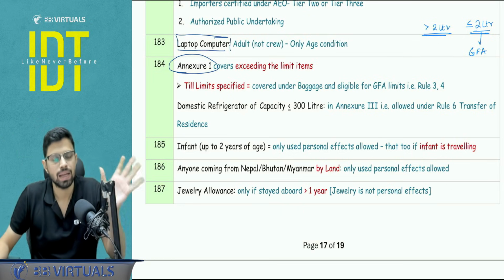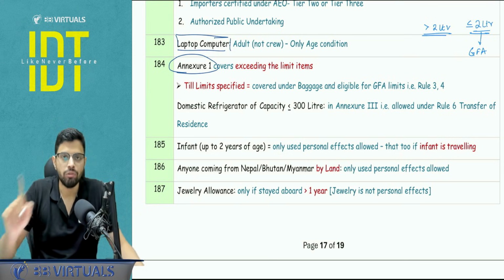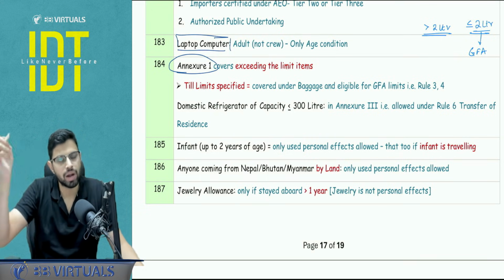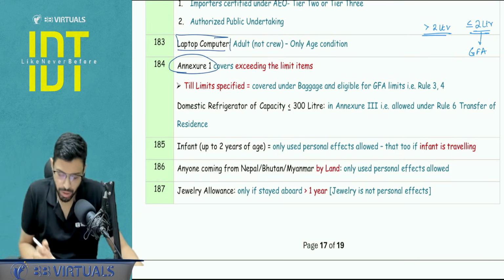Clear? Yes. So this is something you need to make a note of. Cigarettes, cigars, so 125 cigars, all those limits you need to pay attention to.